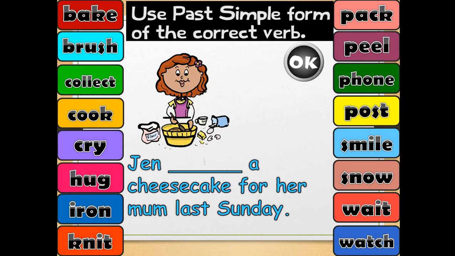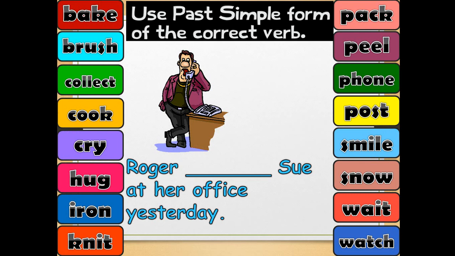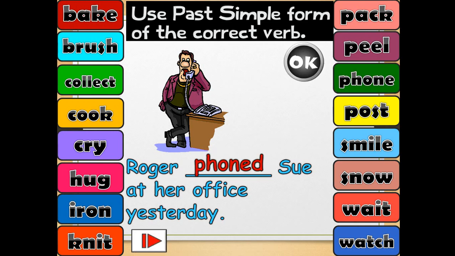Now, Jen, a cheesecake for her mom last Sunday. Baked, exactly. Bake ends in e, that's why I'll add d directly to it. Roger Sue at her office yesterday. Exactly, it seems that he phoned Sue, right? And phone ends in e, so that's why I'll add d directly.